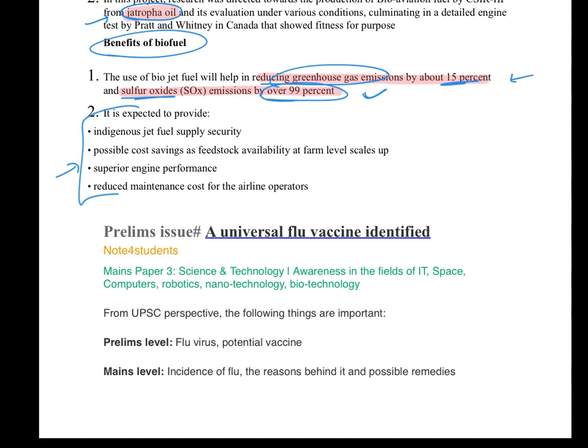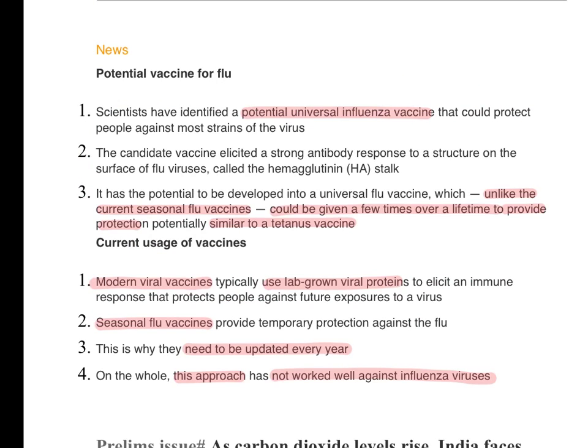The next topic is about a universal flu vaccine, and we'll read about it in the next slide. Now, before we discuss the latest discovery, we need to know about the system at present. What happens is the modern viral vaccines use lab grown viral proteins. Now these vaccines tend to be seasonal in nature. Seasonal means very limited influence, because the virus tends to mutate very rapidly, and as soon as the virus mutates, the vaccine needs to be updated to match the mutation. And this approach has not worked well against influenza viruses.